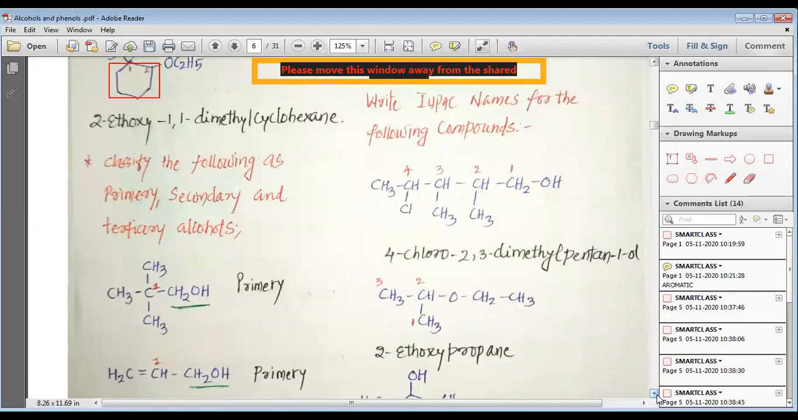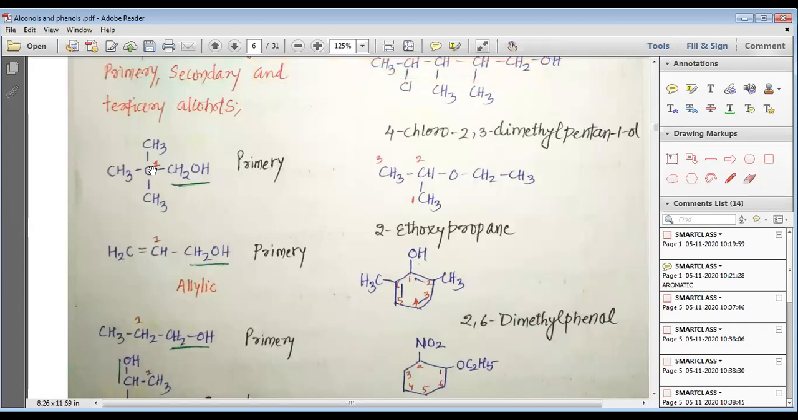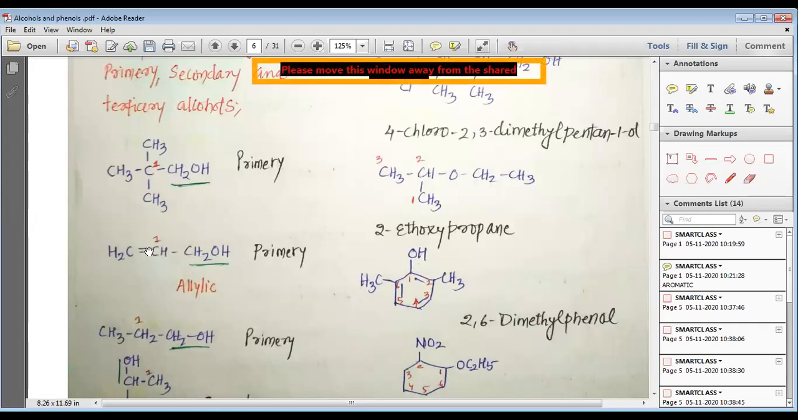Now, my dear students, we are going to study some more. See, this alcohol is a primary alcohol because OH is bonded to a carbon, and that carbon is bonded to only 1 carbon. This is an allylic carbon as well as a primary carbon because OH is bonded to the carbon, and that carbon is bonded to only 1 carbon, but that carbon is involved in a double bond, and that is why it is a primary allylic alcohol.